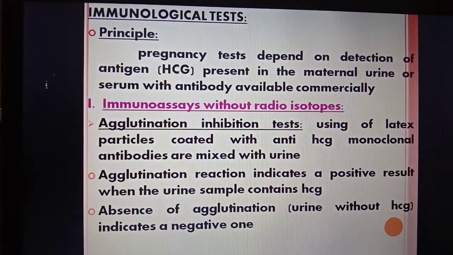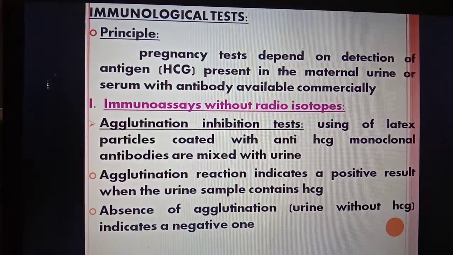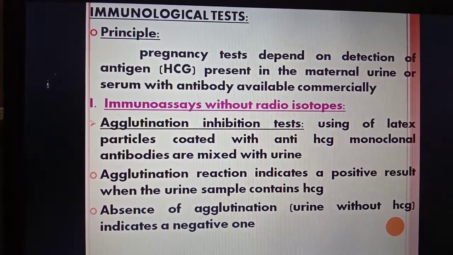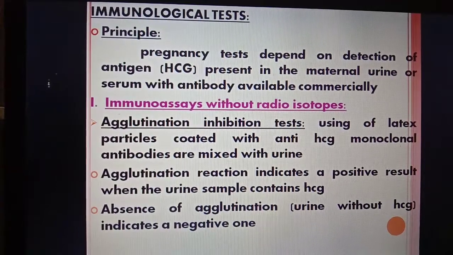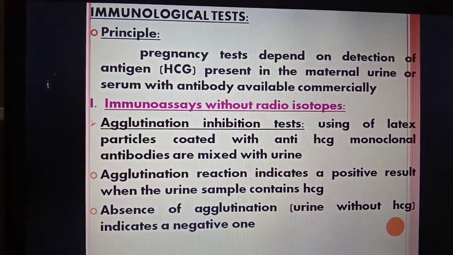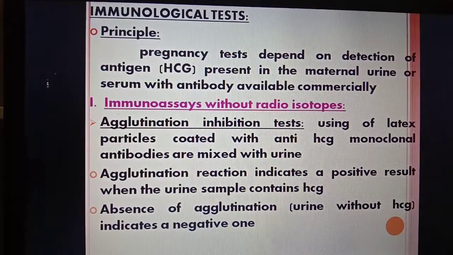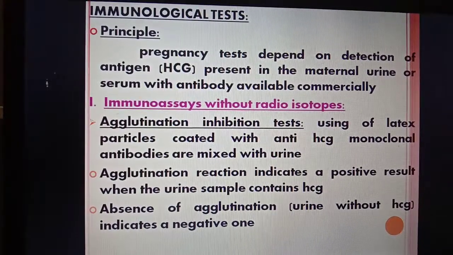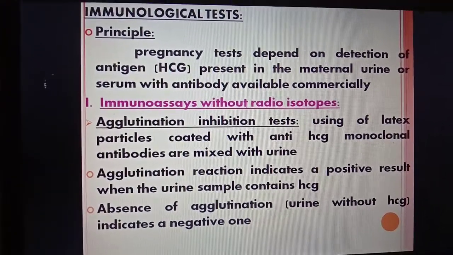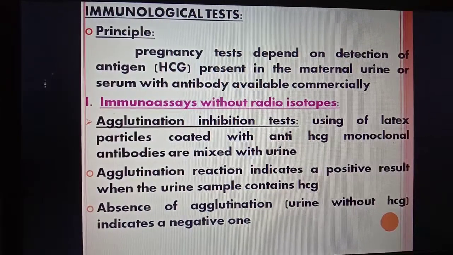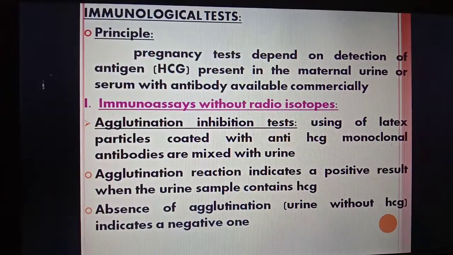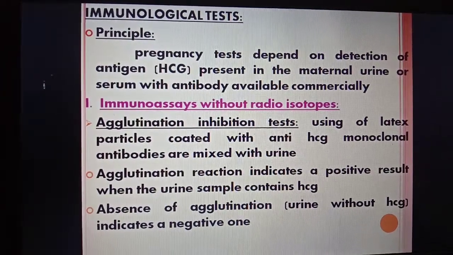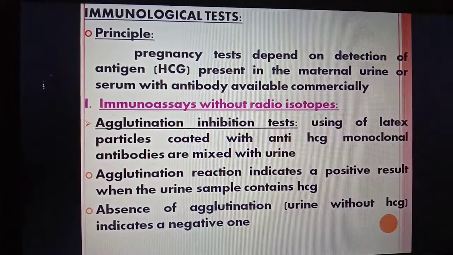The main principle of the immunological test is that the pregnancy test depends on the detection of the antigen present in the maternal urine or the serum with the antibody available commercially. Mainly you are detecting the presence of HCG in the maternal urine by using the antibodies available commercially. The first one is the immunoassay without radioisotopes, which is the agglutination inhibition test.